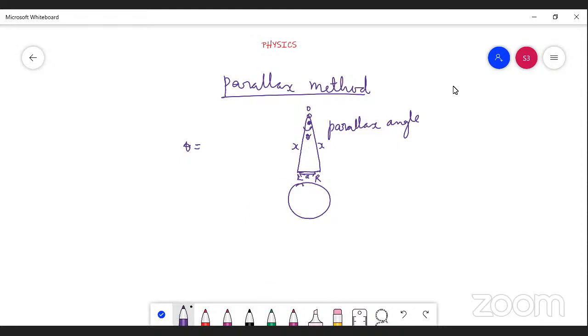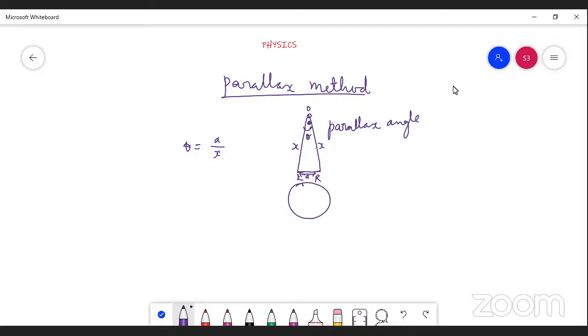This is the base or opposite. Okay, opposite side. This is the what is that? Adjacent. So what will we get here? The first one is opposite divided by adjacent. So here A divided by X will come. Theta, the parallax angle, theta is equal to A divided by X.